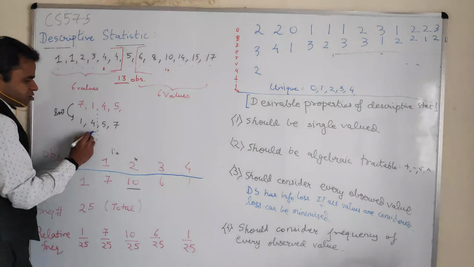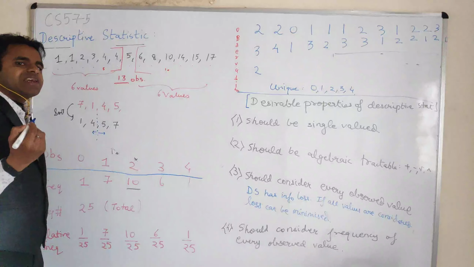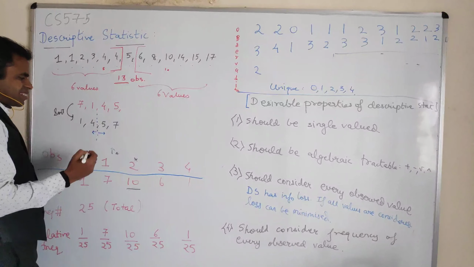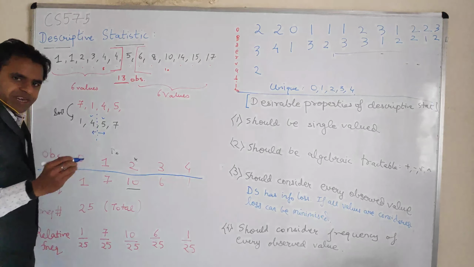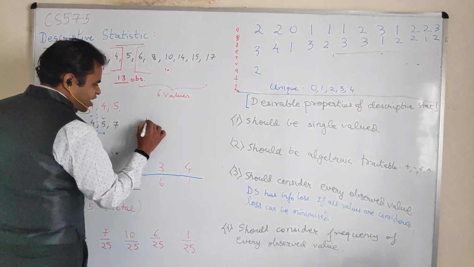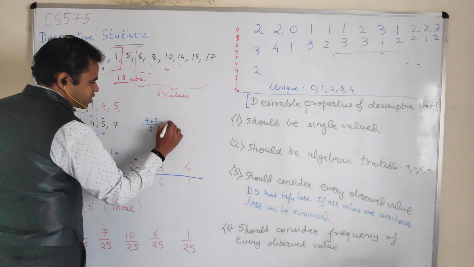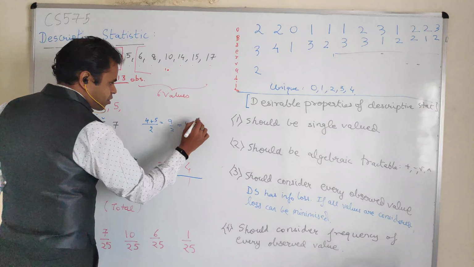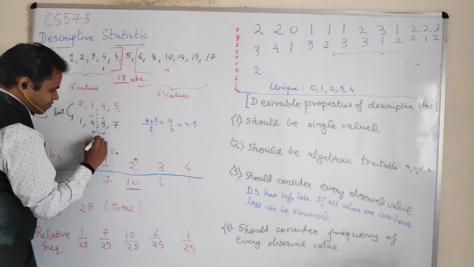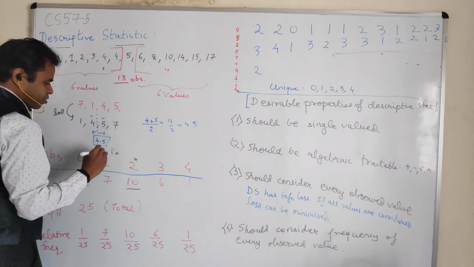So I have two numbers on the left hand side and two numbers on the right hand side, but I still need a number, right? So in this case, to break the tie, I consider 4 and 5 as intermediate medians and take the average of 4 plus 5. So (4 + 5) / 2 = 9/2 = 4.5, right? So in this case, I will say the median of my data is 4.5.